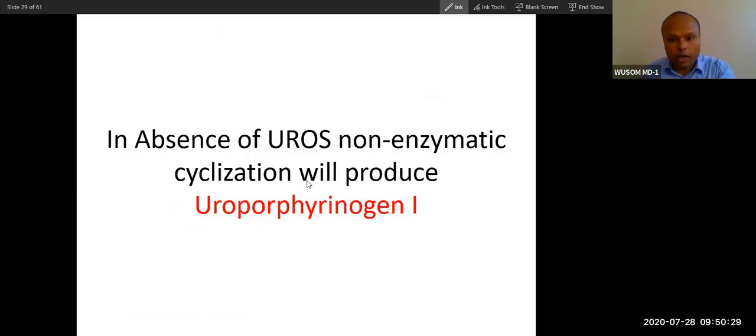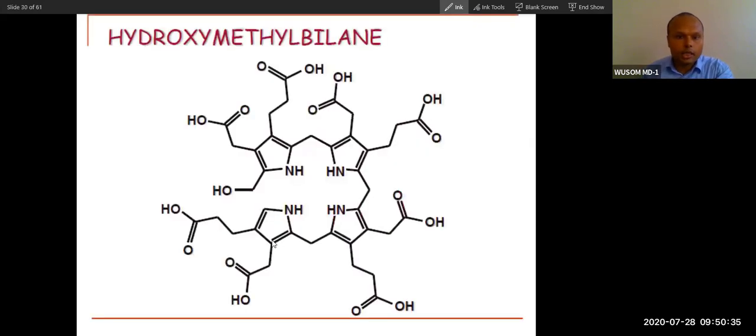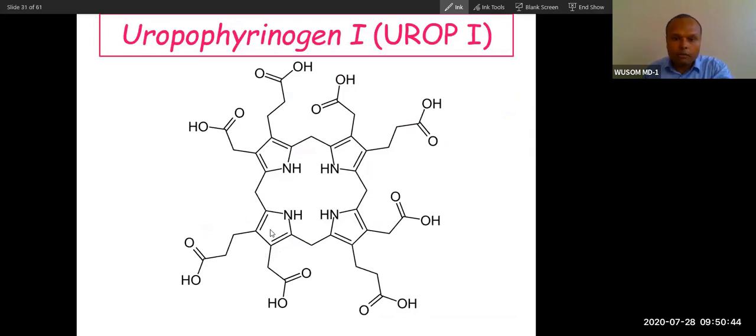So what is uroporphyrinogen 1? As I told you, cyclization without inversion of the D ring. In absence of the uroporphyrinogen synthase enzyme, there will not be inversion of the D ring. This is called uroporphyrinogen 1. So this is all about porphyrin synthesis.